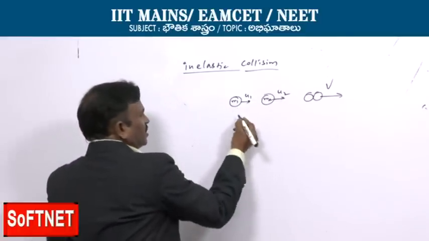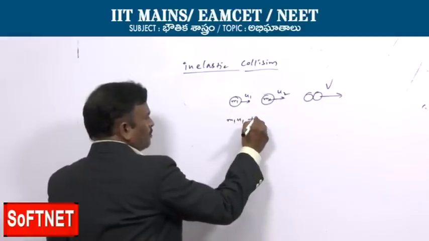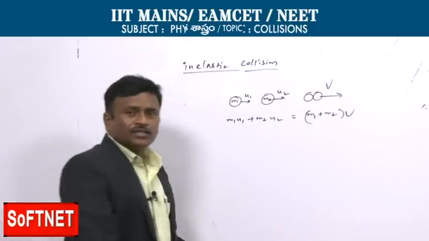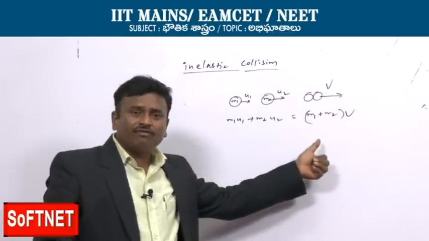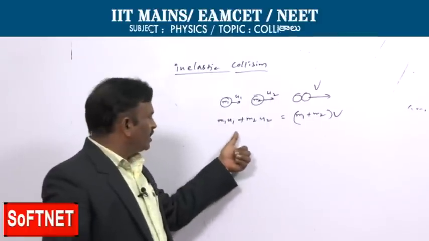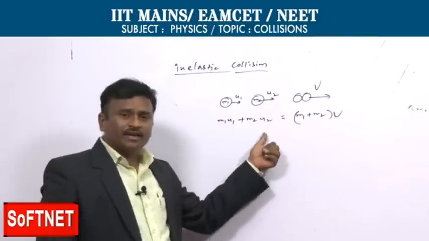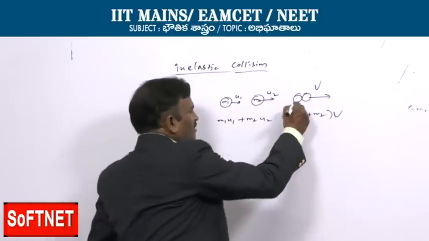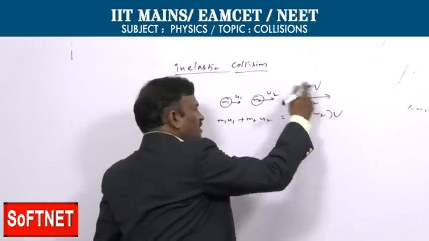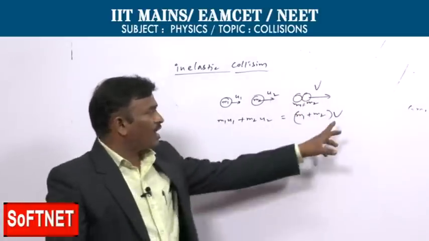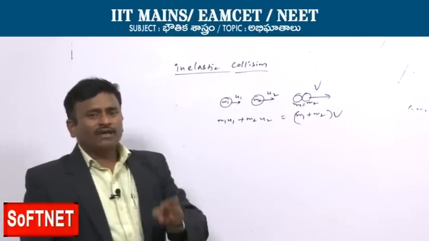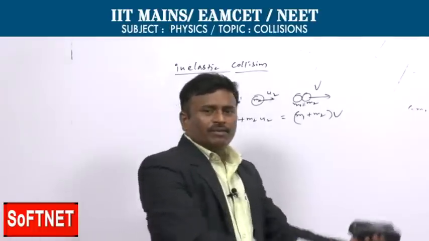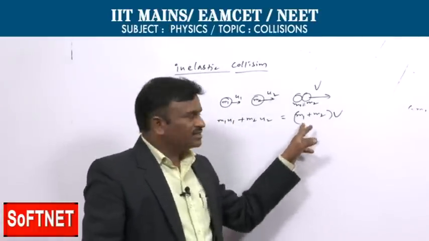So, in inelastic collision, m1 u1 plus m2 u2 equals (m1 plus m2) into v. As we know, it is the law of conservation of momentum. m1 u1 is the first body's momentum, m2 u2 is the second body's momentum. After the collision they move together, m1 and m2 combined mass moving with the common velocity v. The best example is when a bullet is fired into a wooden plank. After the collision, the bullet moves along with the wooden plank, so we take the sum of the two masses.